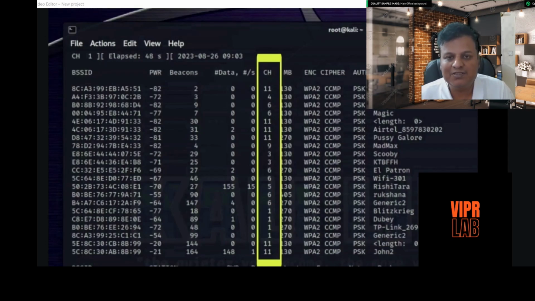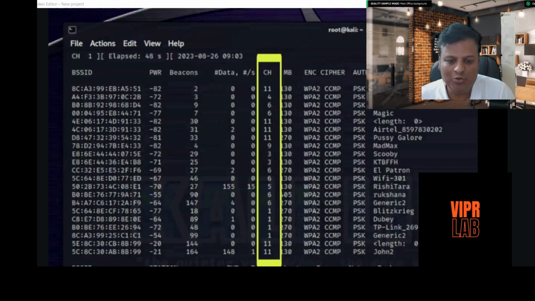These adapters have specific frequency bands, like 2.4 gigahertz and 5 gigahertz, in which they listen to the packets broadcast by the Wi-Fi router. But we cannot use a single band for n number of devices, as there will be more interference. So that's the reason each band is distributed into multiple channels.